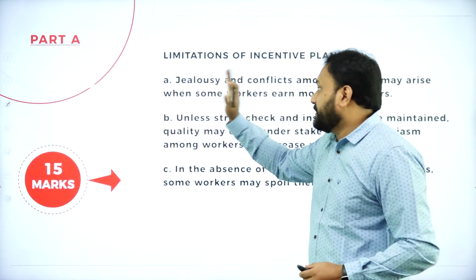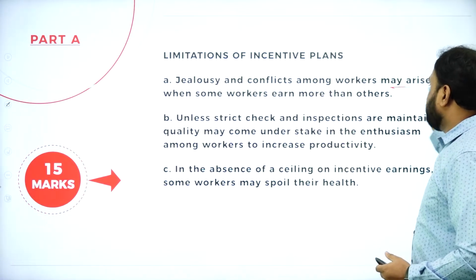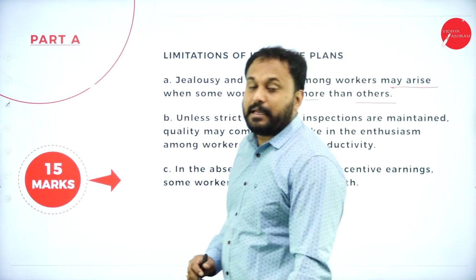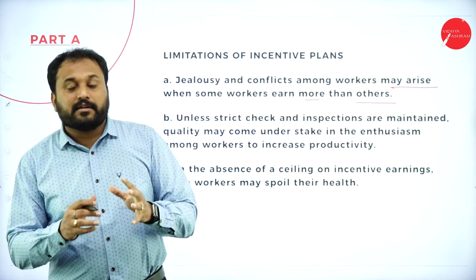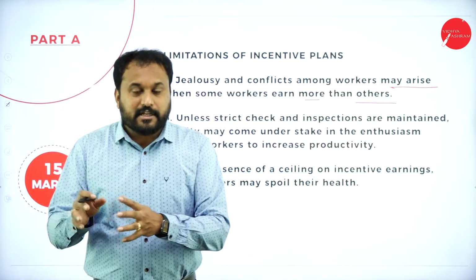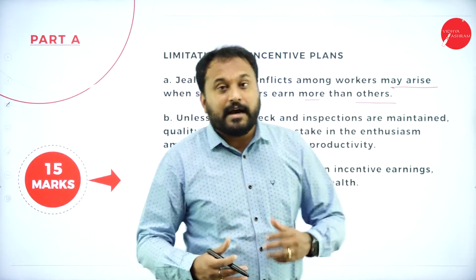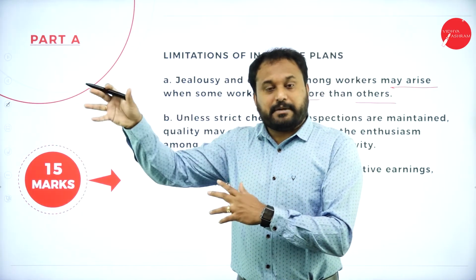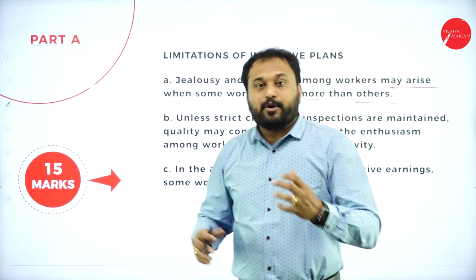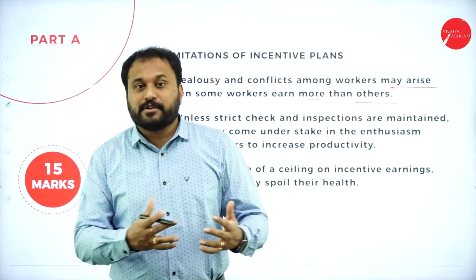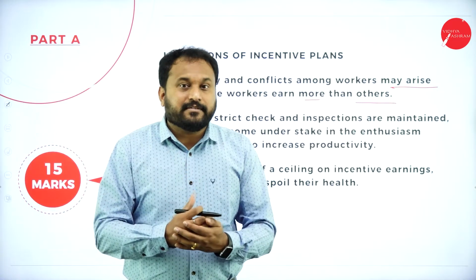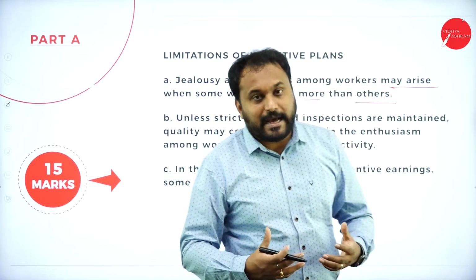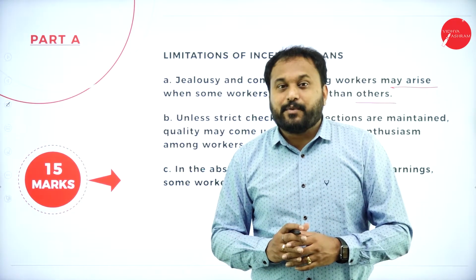Now we have here, jealousy and conflicts among workers may arise when some workers earn more than others. Usually what happens is people will never see what reward they are getting. They'll always match with what reward others are getting. So that's why with the incentive plan, there is a benefit plus there is a limitation. For example, I don't work, but I feel that I am the only person who works, and when I see the incentive, I feel that I got less and somebody got more. That is how the jealousy will actually happen, but that is actually very bad.